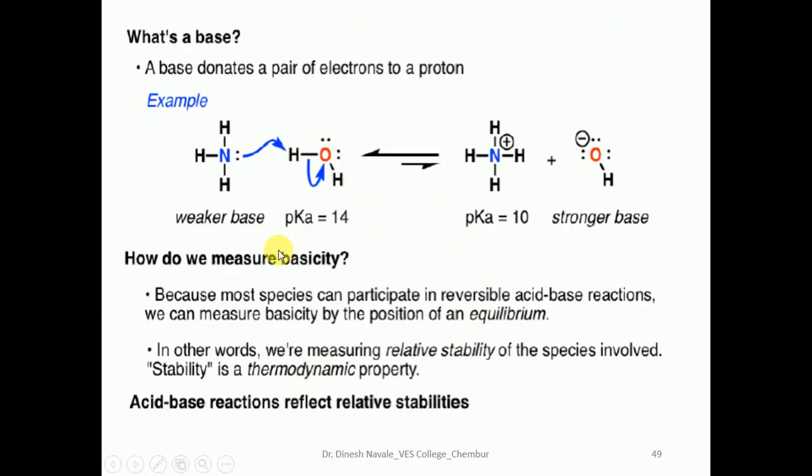Now come to the base. A base is any system which can donate a lone pair of electrons, or which can accept a proton. Ammonia, which can accept a proton, will form the conjugate acid.